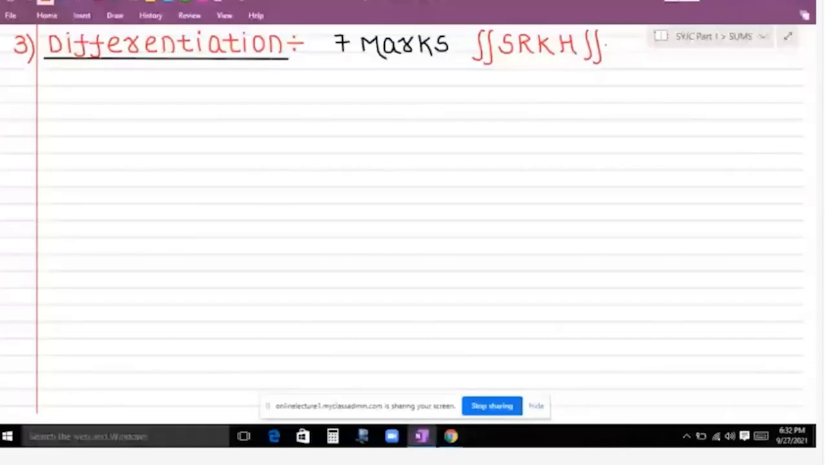So when we are going to start with this chapter, which is called differentiation, we are not going to start directly with the term differentiation. First thing that we are going to study over here is